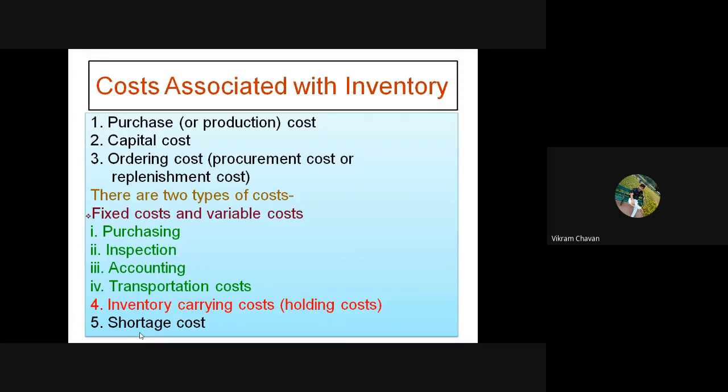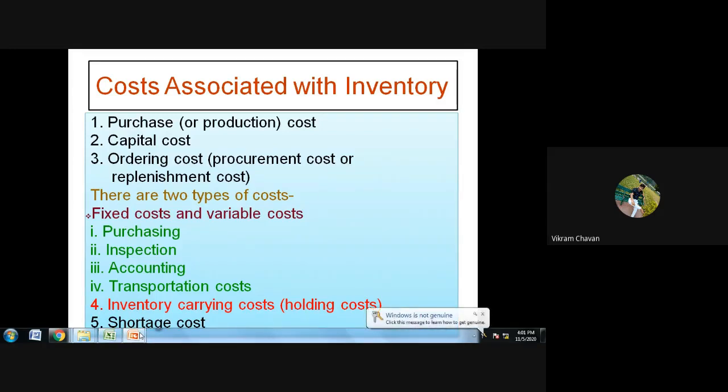So, in the last lecture, we discussed the costs associated with inventory, and in that, we discussed that there are five different types of cost associated with inventories.